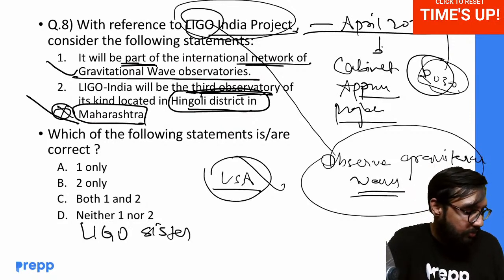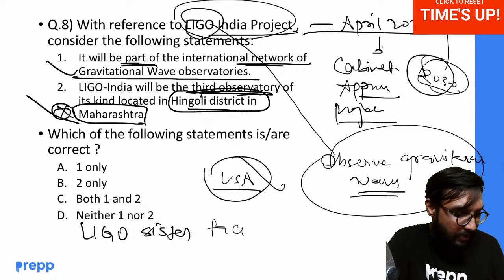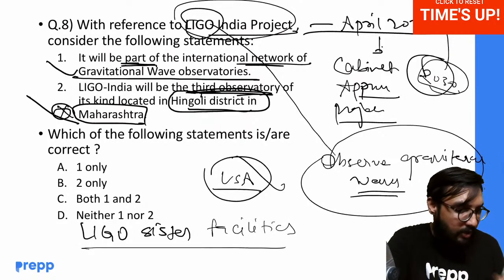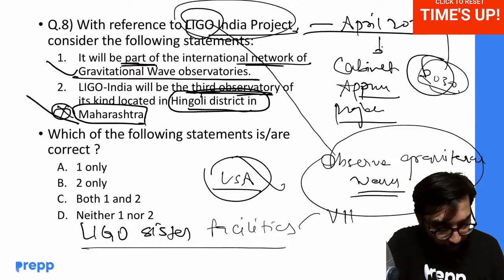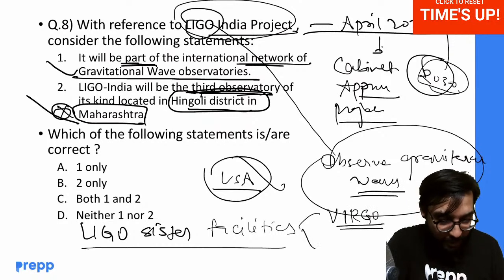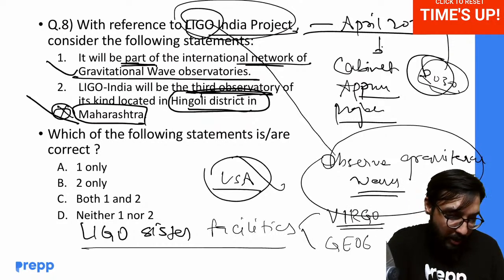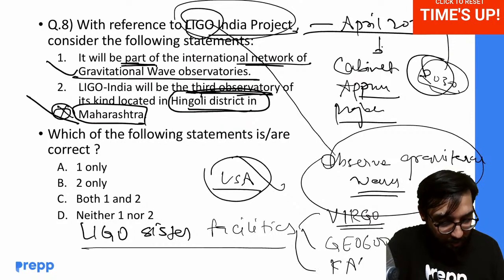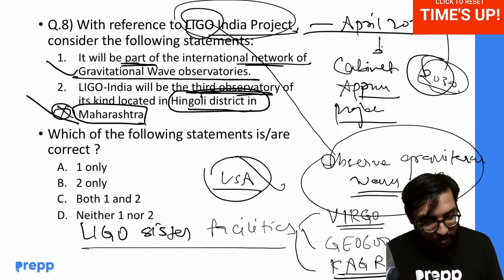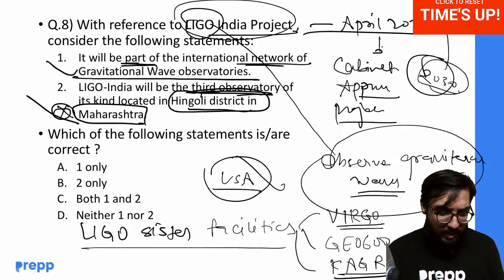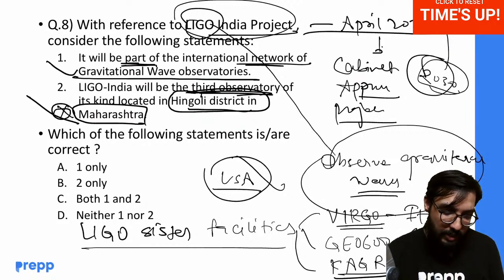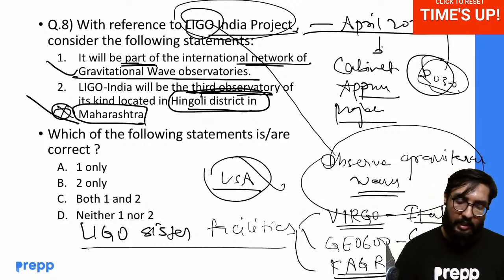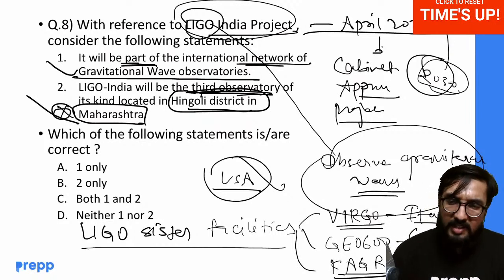These are known as LIGO sister facilities. What are these? One is your Virgo, one is your GEO 600, and one is your KAGRA. KAGRA is in Japan, GEO 600 is in Germany, and Virgo is in Italy. Okay, this is in Italy. Just remember this much.